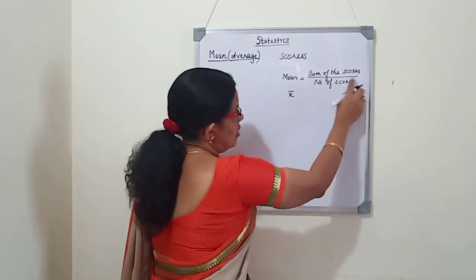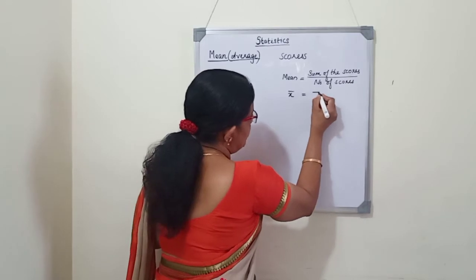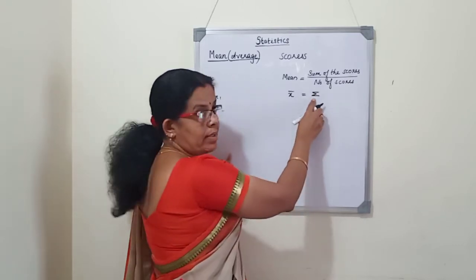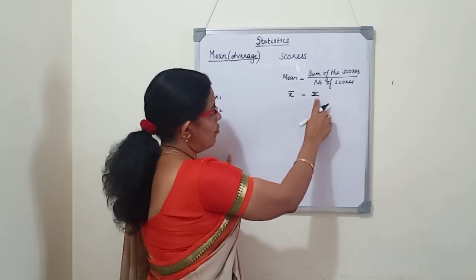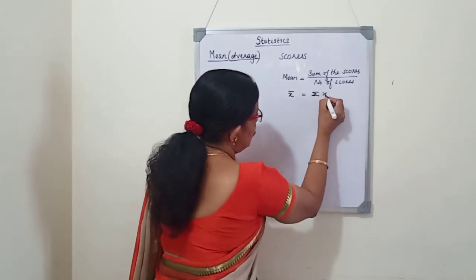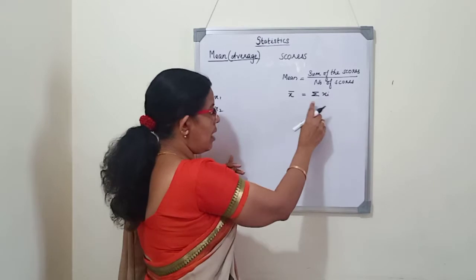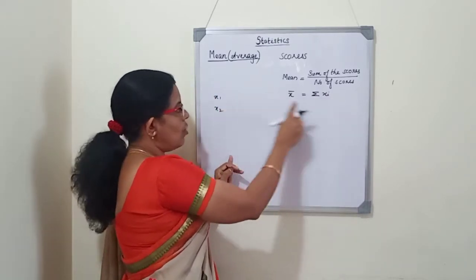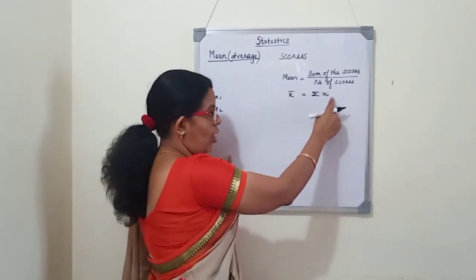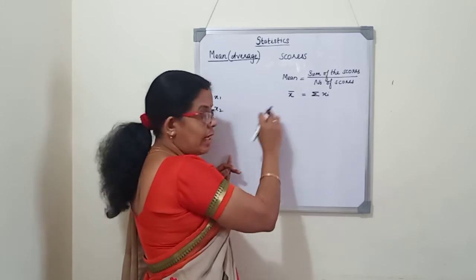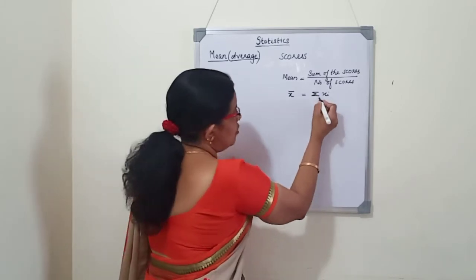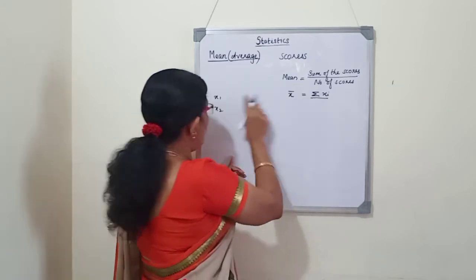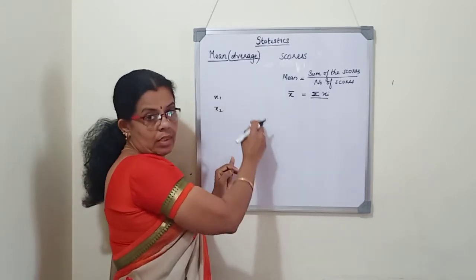Adding the scores is represented by sigma. Sigma is a Greek letter meaning sum or summation. The sum of the scores we write as sigma xi. Here i represents the index of the scores. If there are 2 scores, i goes from 1 to 2. If there are 10 scores, i goes from 1 to 10. So sigma xi means the sum of all the scores, that is x1 plus x2 plus x3 and so on.